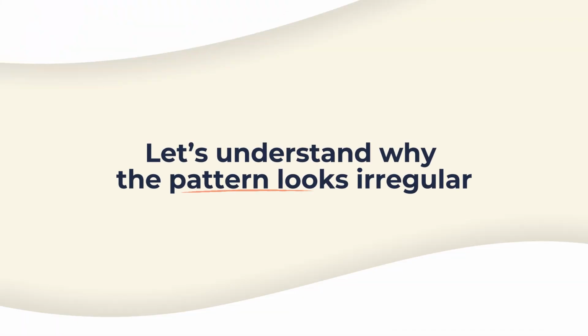This spurt and pause pattern is one of the most common reasons parents worry unnecessarily. So you may notice weeks where nothing changes, followed by sudden clothing size changes. That is typical growth. You have already seen how we interpret the chart. Now let us understand why the pattern looks irregular.